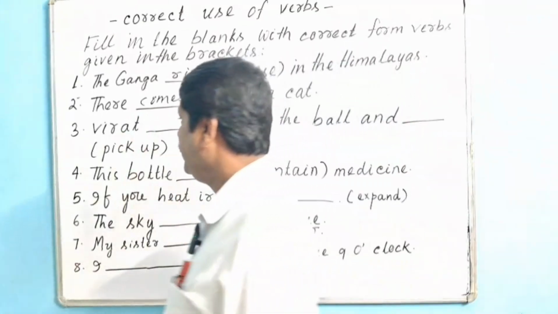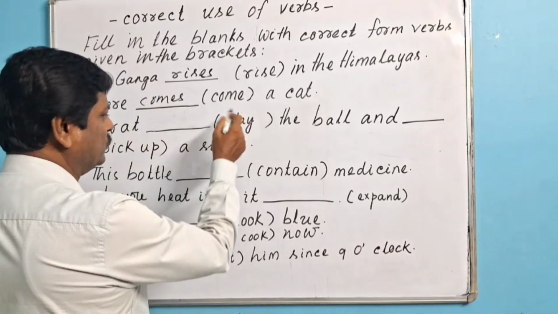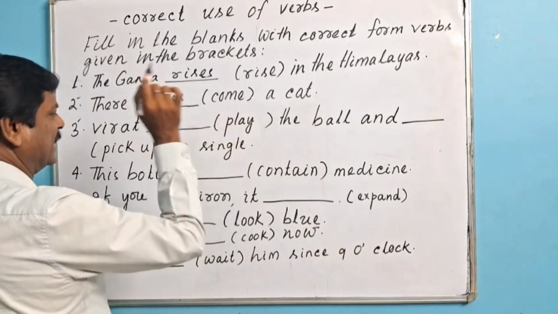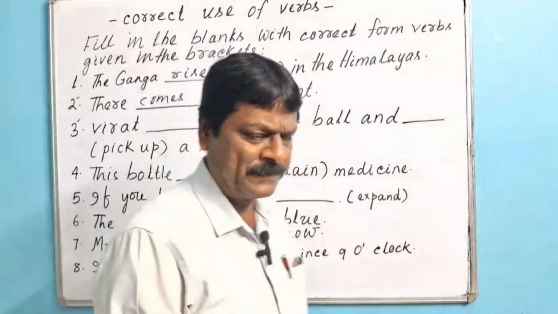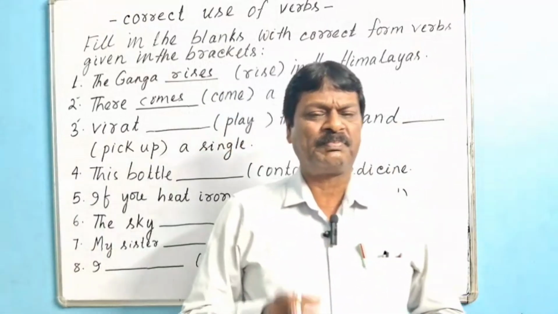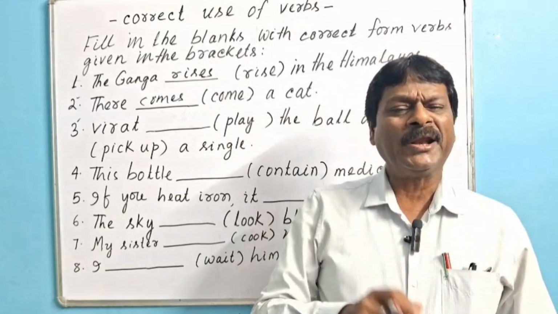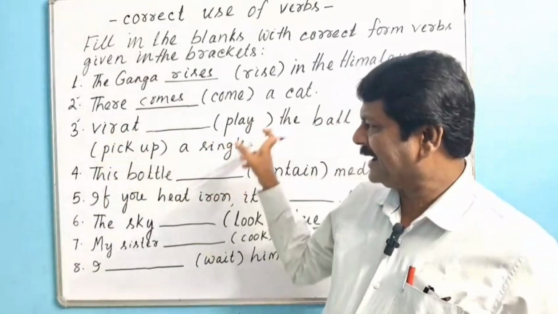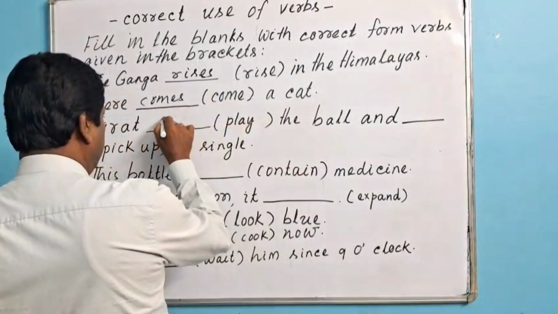Okay. Then we shall go for question number 3. Virat (play) the ball and (pick up) a single. Here play and pick up, two verbs are there. We know we take the help of the present simple tense form of verb to give running commentary of sports and games. That's why the correct form of verb will be plays.